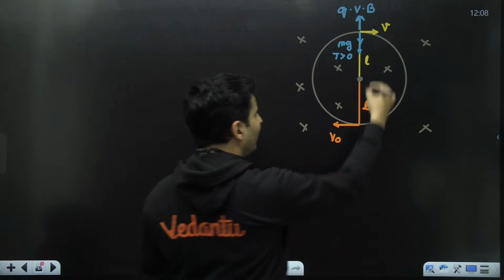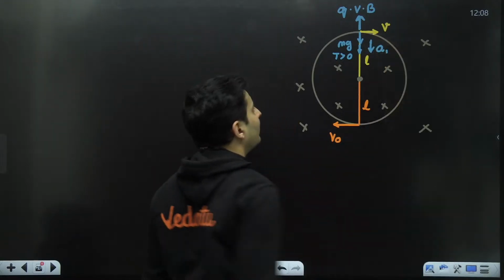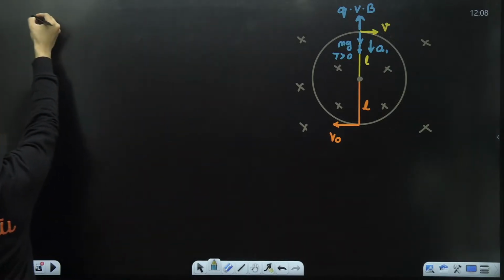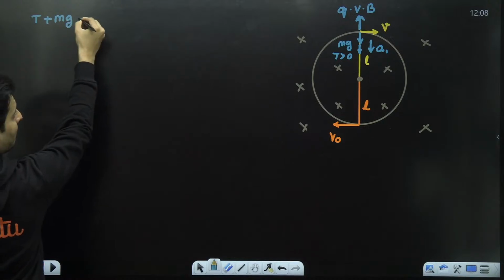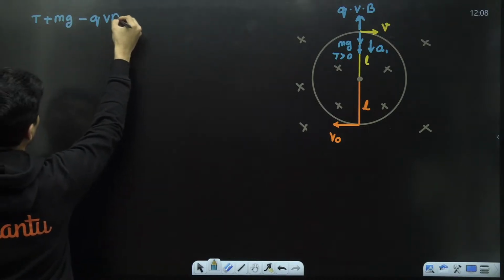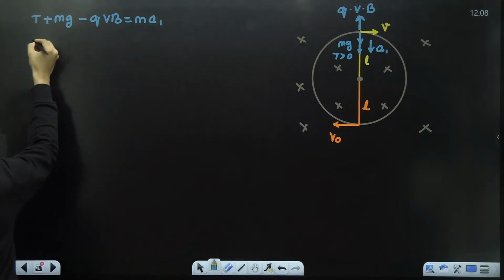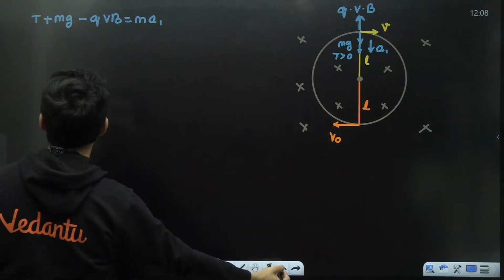Centripetal acceleration, do not forget there will be some centripetal acceleration. Let's say I call it A1. So on the top, the equation will look like this: tension plus mg minus qvb is mass into centripetal acceleration. Therefore, tension should be just more than 0 in the critical case.